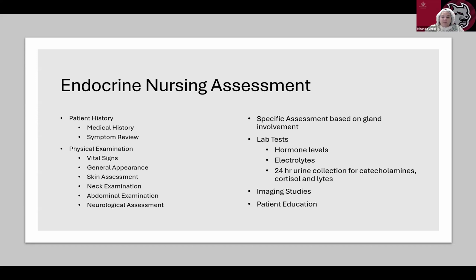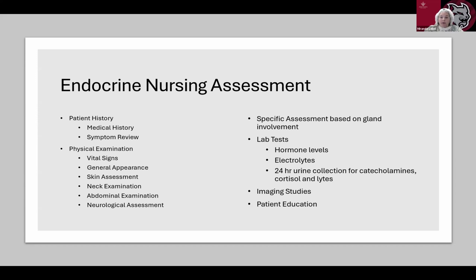Then we would move to a specific assessment based on gland involvement. So the thyroid function, we want to check for signs of hyperthyroidism or hypothyroidism. Hyperthyroidism might be tremors or heat intolerance, whereas hypothyroidism could be cold intolerance or hair loss. We might want to focus on the adrenal function. So we want to assess for signs of adrenal insufficiency, such as fatigue or hypotension, or excess adrenal function, which would be hypertension or moon facies. Then we can talk about pancreatic function. So we want to monitor for symptoms of hyperglycemia or hypoglycemia.